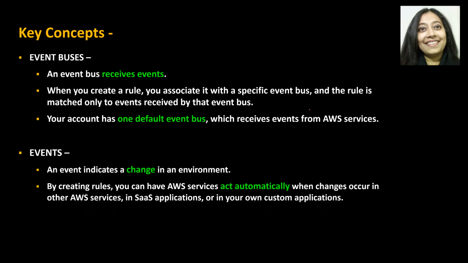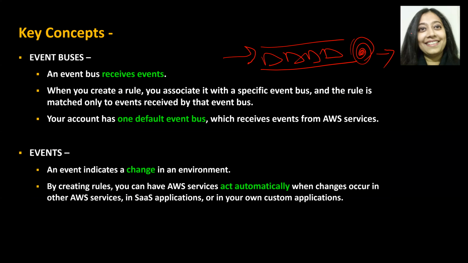Now let us understand some key concepts. As I said, this is an event bus. Event bus is something that you understand, right? An event bus is nothing but a bus, like this, which carries events. So it's receiving events, executing a bunch of rules, and then trying to figure out where I'm supposed to send this event data. So an event bus receives events from several sources. When you create a rule, you associate it with a specific event bus.